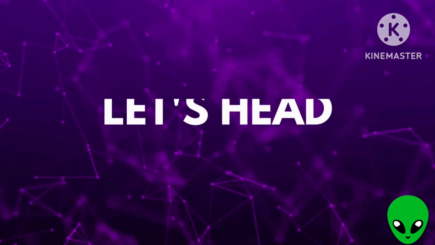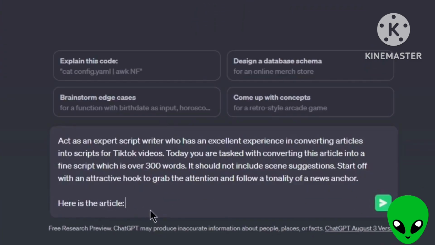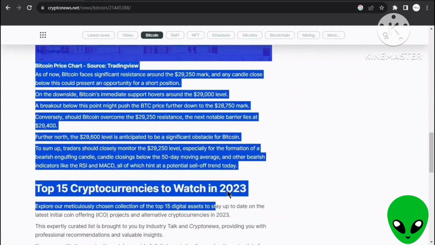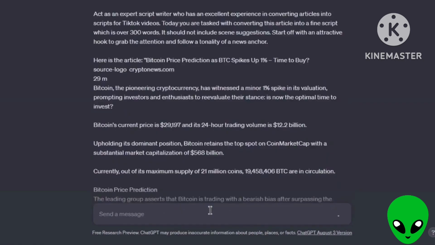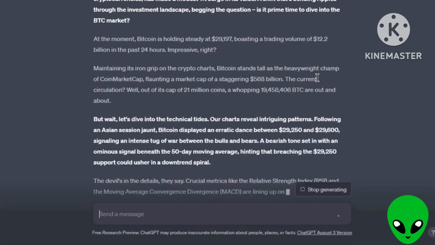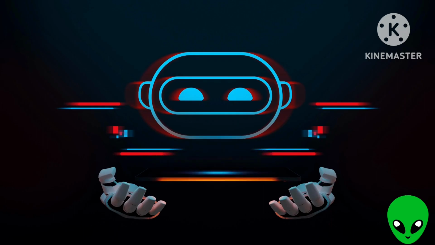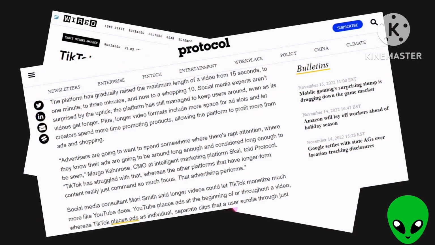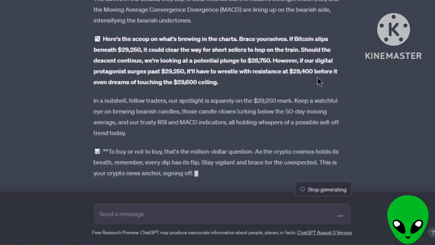Step 4. Now, let's head over to ChatGPT. I'll copy the article and use this prompt to transform it into a video script. This prompt can be used by anyone to convert their articles into videos. Our target is to create a video that's slightly longer than a minute, as TikTok's recent updates indicate a preference for content exceeding a minute in duration. Once the script is prepared, just copy it.